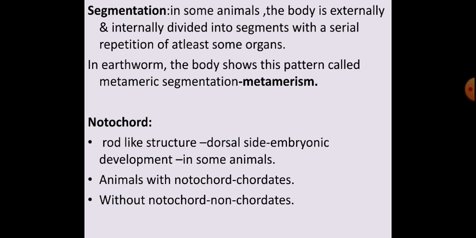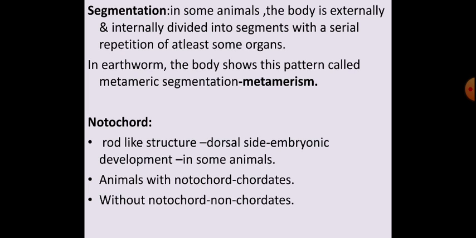That pattern is called metameric segmentation, and that phenomenon is known as metamerism. In earthworm, the body shows this pattern.